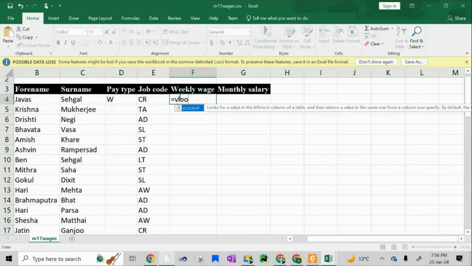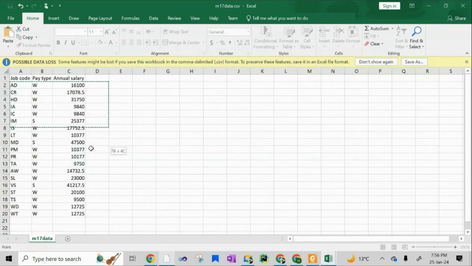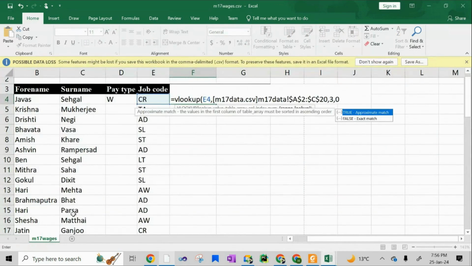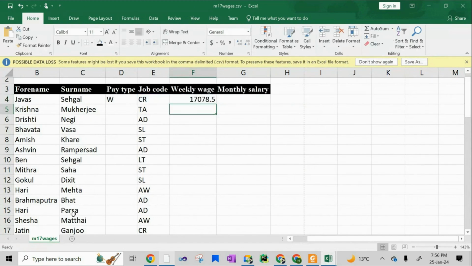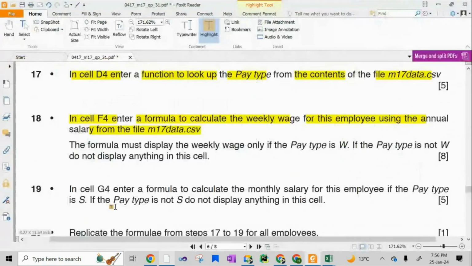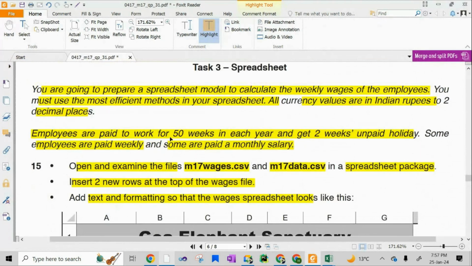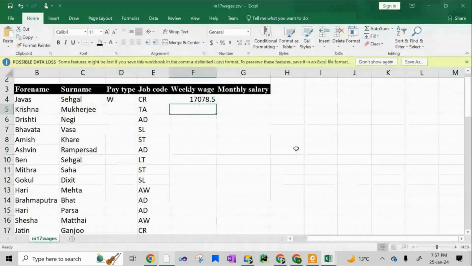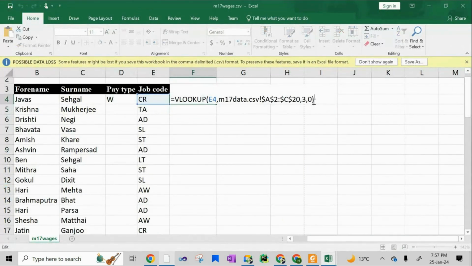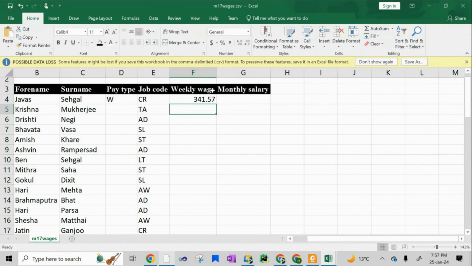तो equals to VLOOKUP job code as the lookup value. This time I'm going to select all three columns. I need the values from column 3, so comma 3 comma 0, but this is giving me what? The annual salary. I need what? The weekly wage. No. So in this scenario, that's wrong because he has clearly said employees are paid to work for 50 weeks in each year and get 2 weeks unpaid holiday. So divided by 50, right? So you are going to divide this by 50. Is this fine? Now this is giving me the weekly wage.